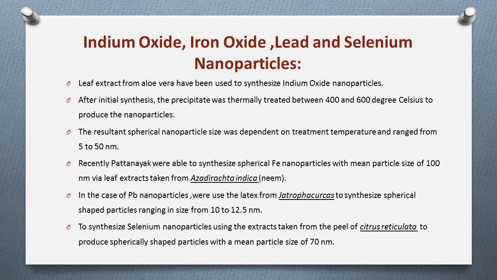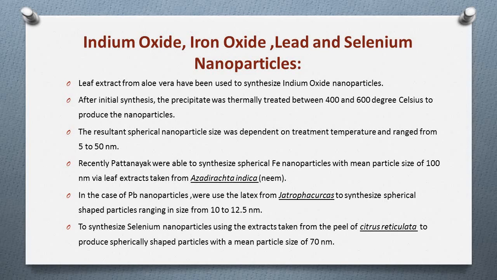The smallest spherical nanoparticle size range, that is 13 to 21 nanometer, was synthesized from the stem extract taken from Euphorbia milli, and the widest size range, 43 to 342 nanometer, occurred for particles synthesized using leaf extracts taken from Cymbopogon citratus. Other significant metallic nanoparticles that have been biologically synthesized include lead and selenium.